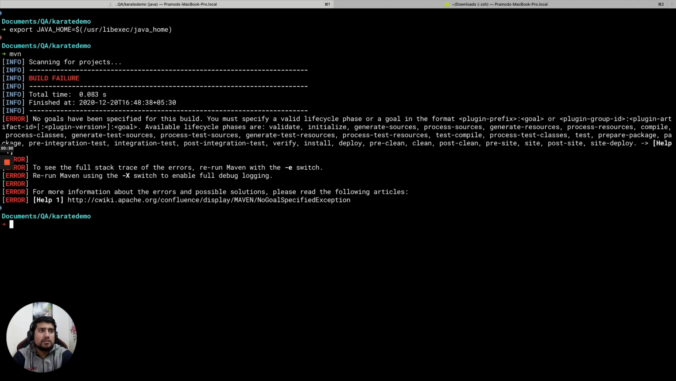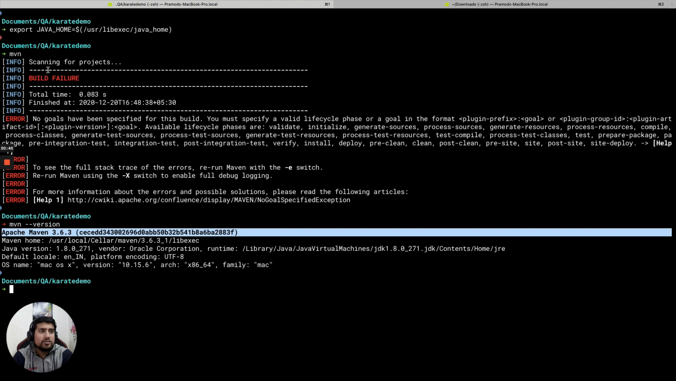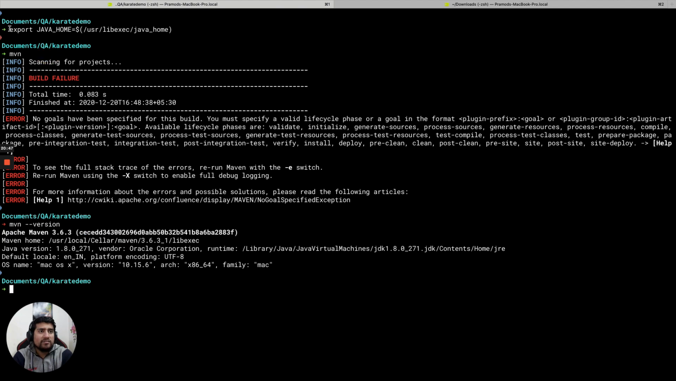Yeah, so right now nothing is there, so Maven is giving some errors. That's fine, right? I think there's a command for version. Yeah, so I have installed version 3.6, if you see. Make sure you have Java exported. You can check it in Windows also by using echo JAVA_HOME, and I have installed 1.8.